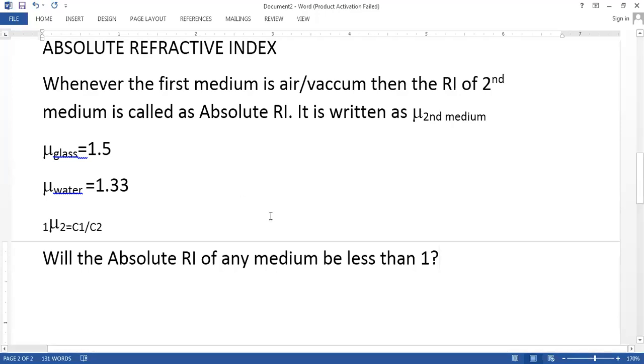Jagruti says yes. Is your answer yes or no? Sajanya, I'm not understanding the meaning of your reason, though you have given the right answer. Arya, no. Your answer is right, but the reason is doubtful.